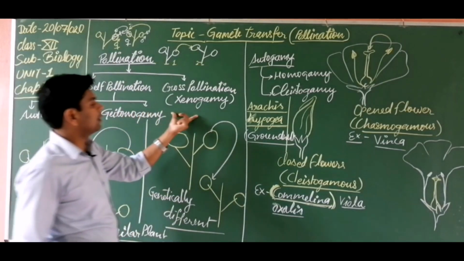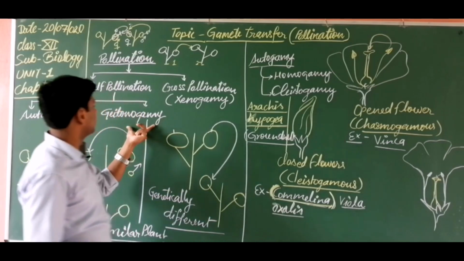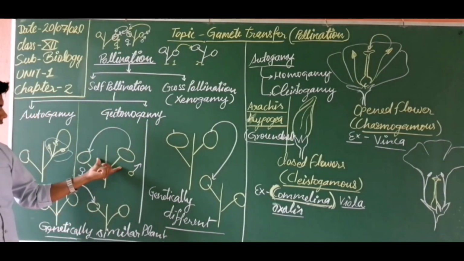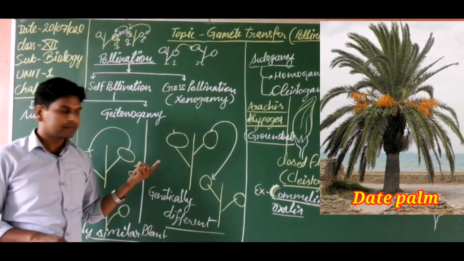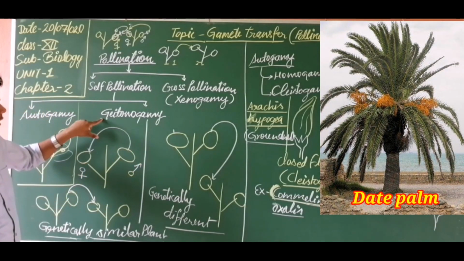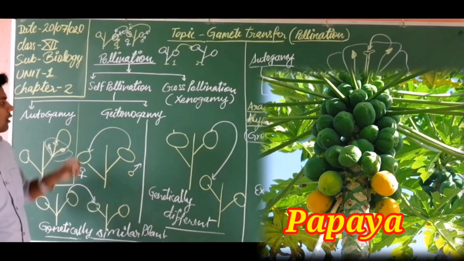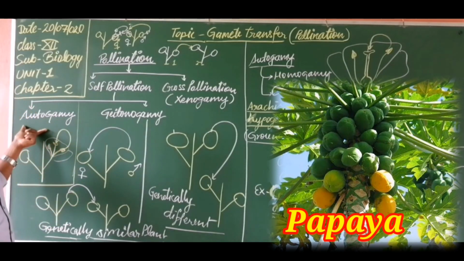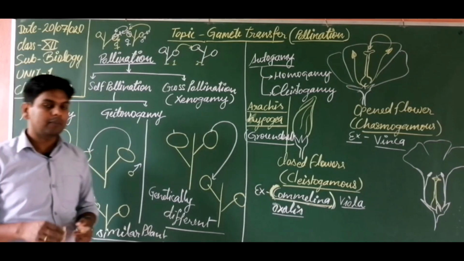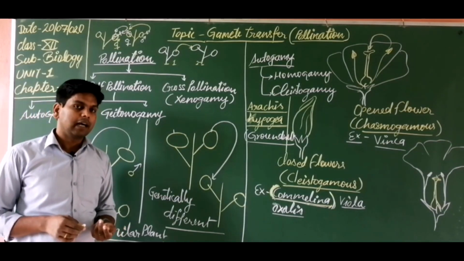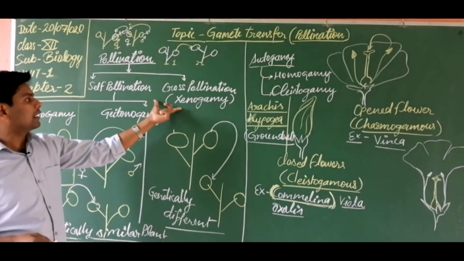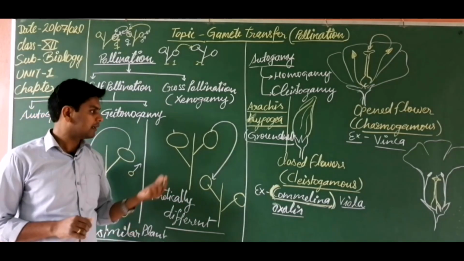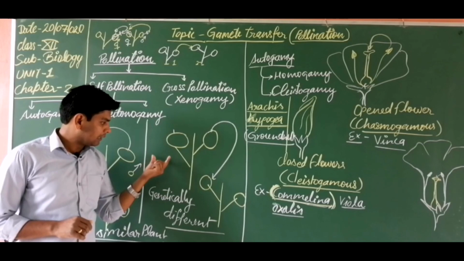Now, what is cross pollination? Geitonogamy, we have discussed. This mainly occurs in papaya and date palm. We have discussed autogamy in detail because many questions are asked from autogamy. Cross pollination we will study in detail in the next video, because otherwise it will be a long video.